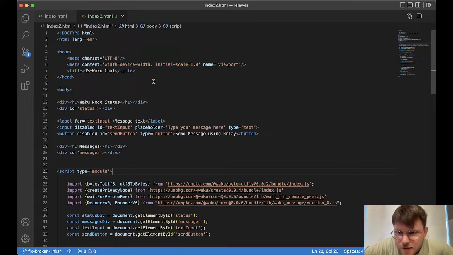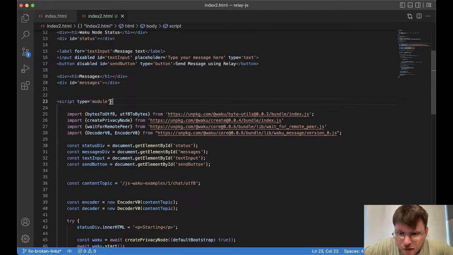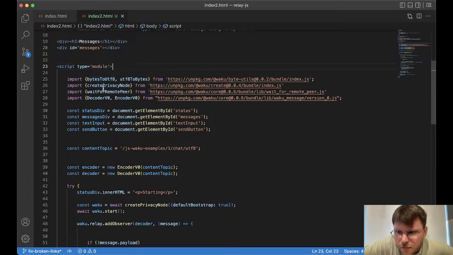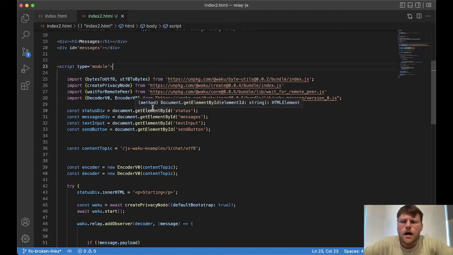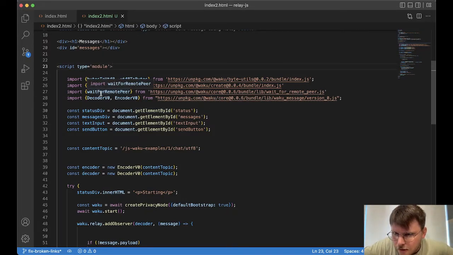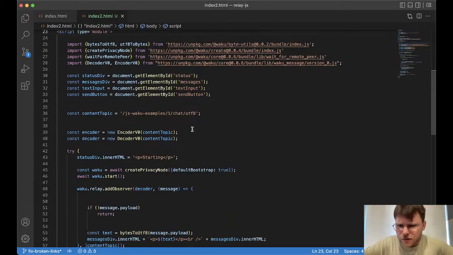Yep, it's just a basic HTML file with a JavaScript in it, because the JavaScript from the Waku libraries will run the node in your browser, which is great. A couple of things were important here. Bytes to UTF data bytes, this is just for encoding and decoding, I believe. Create privacy node, this is for creating the node, and waveform up here, I'm still not exactly clear what this is, but we'll take a little look into it when we go a bit further down. Some HTML stuff.